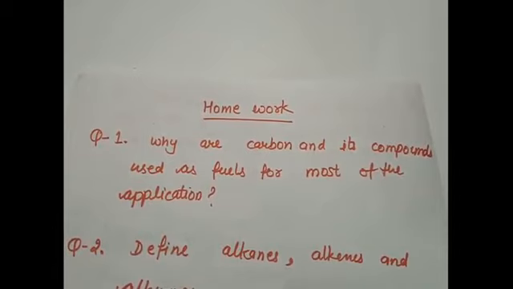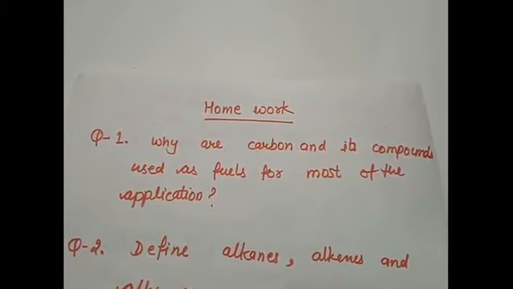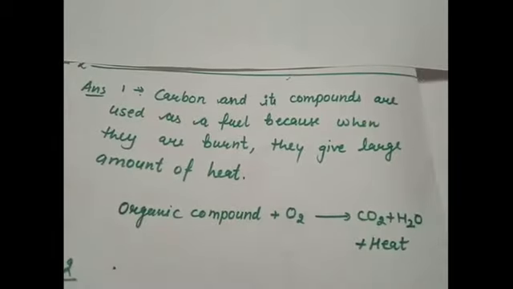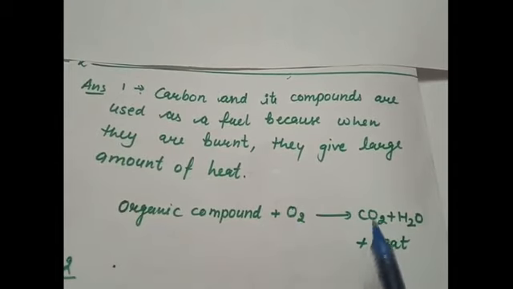So when we use carbon and its compounds as a fuel, what happens? Here is the answer: whenever an organic compound is burned in the presence of oxygen, it produces carbon dioxide, water vapors and heat.